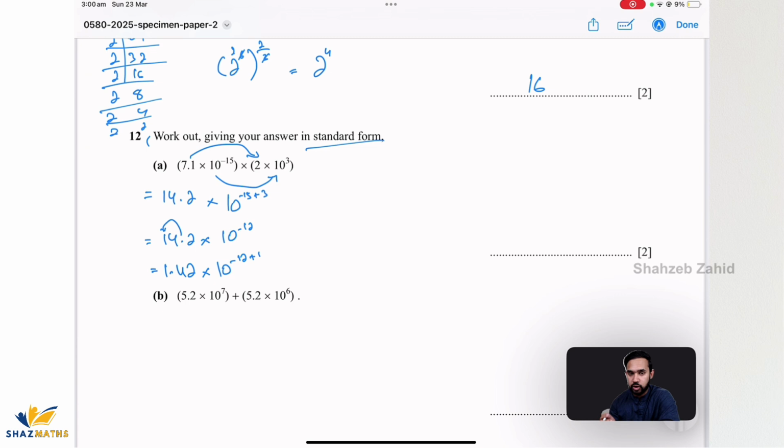So quick recap again. If you're moving the decimal towards left, you have to add to the power by that many numbers, and if you're moving towards right, you have to subtract in the power of 10 by that much number. All right, so this becomes 1.42 times 10 to the power negative 11. So that's the final answer.